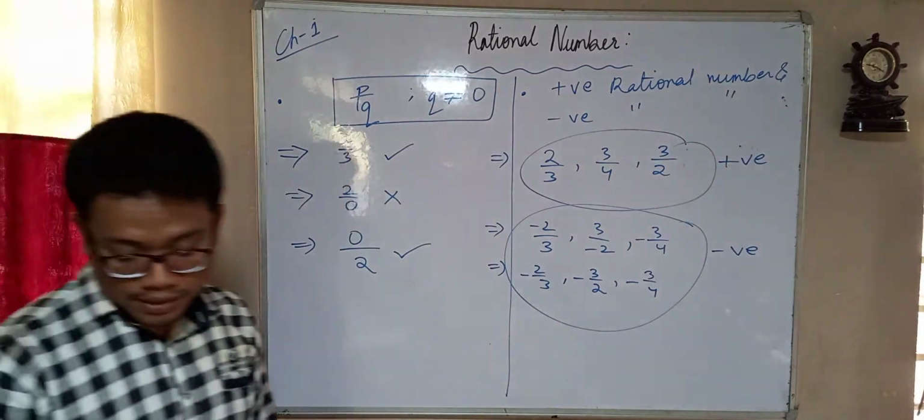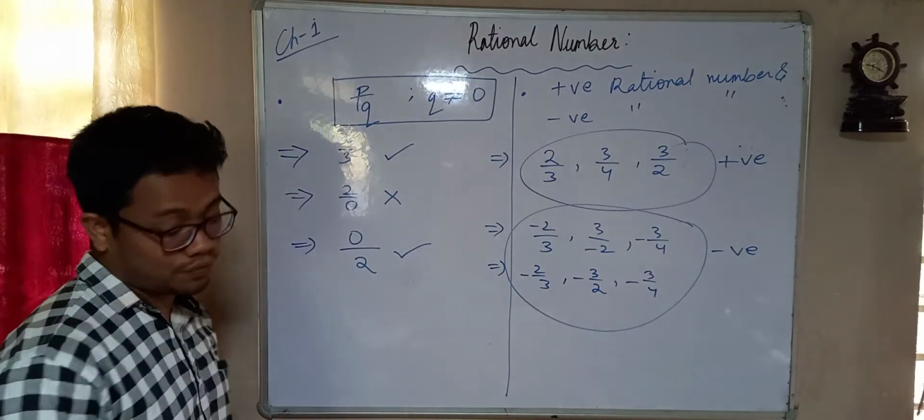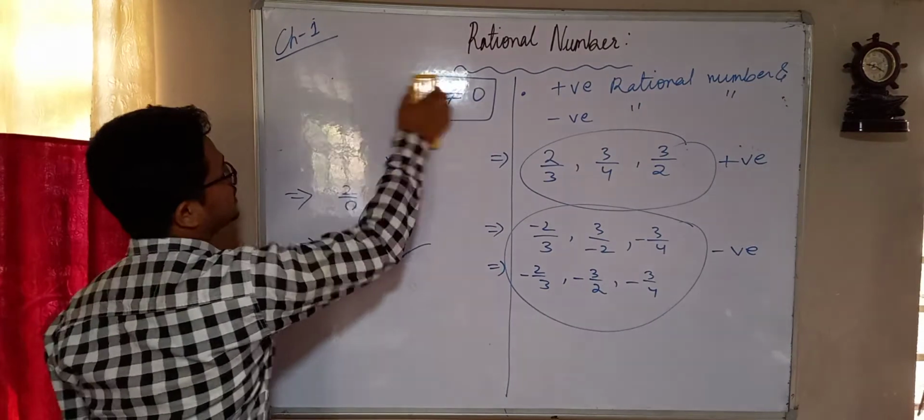Now our next topic is the absolute value of a rational number. What is the absolute value of a rational number?